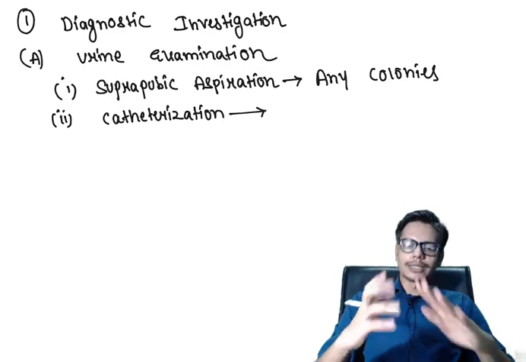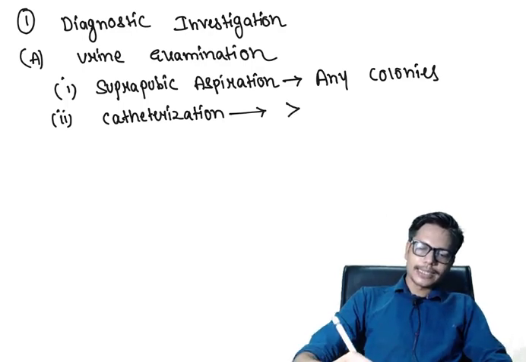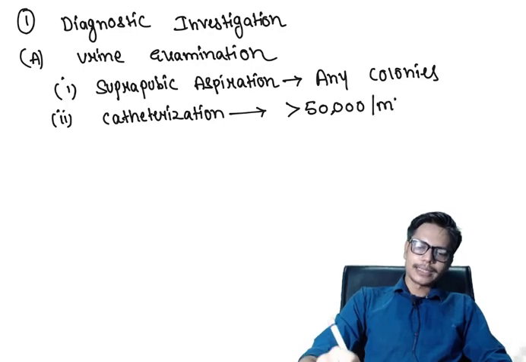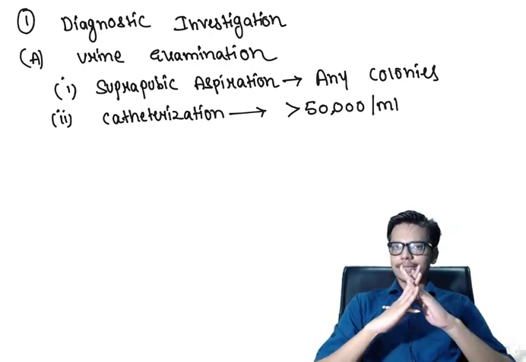So this time if the urine sample contains more than 50,000 colonies per ml, then we confirm that this patient is suffering from urinary tract infection, as this is a procedure which is involving the urethra. As we are inserting a catheter through the urethra, some bacterial flora from the urethra can contaminate our urine sample. So this time the colony count for our diagnosis of urinary tract infection increases to more than 50,000 per ml.